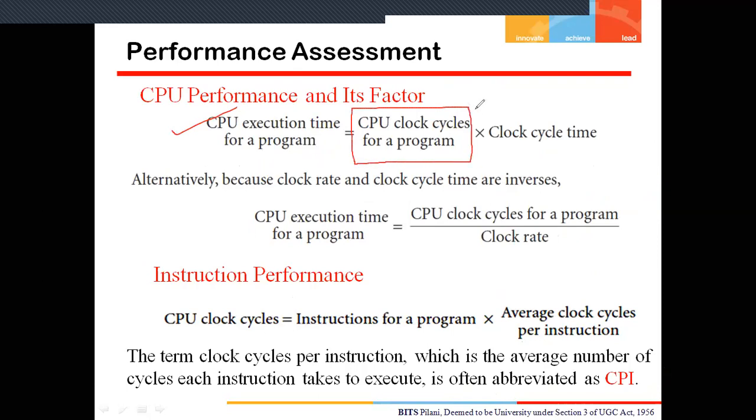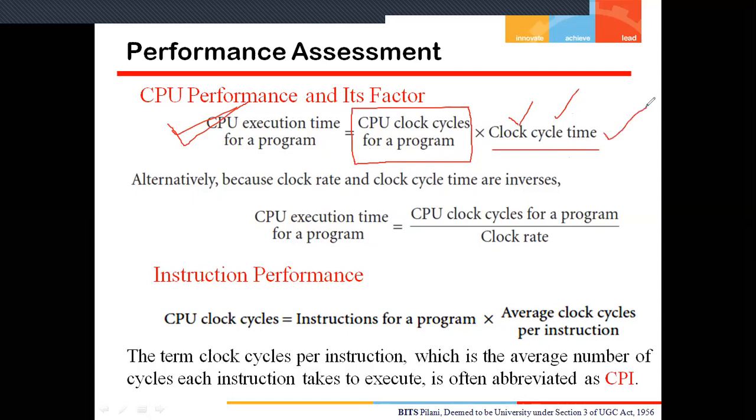If I have the total number of clock cycles required for a program, and I know the one clock cycle time, then we simply multiply the total number of clock cycles with the clock cycle time, and we get the CPU execution time. As I said previously, the clock cycle time is inversely proportional to the clock rate.